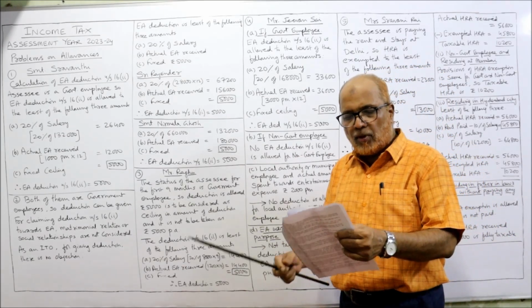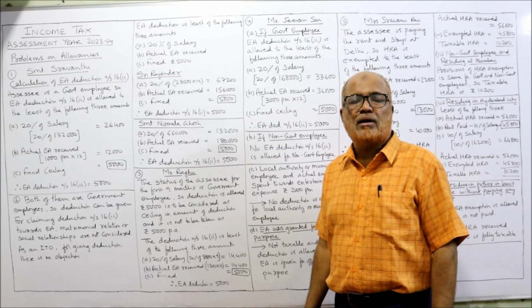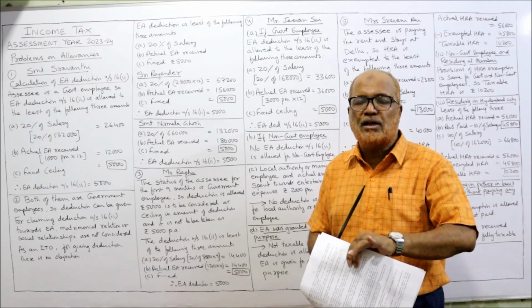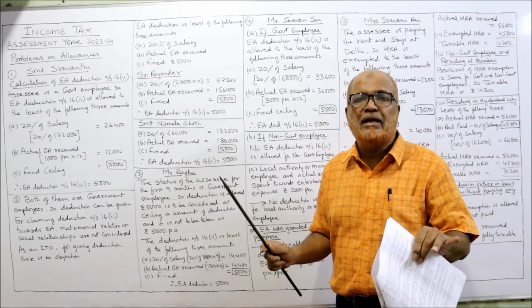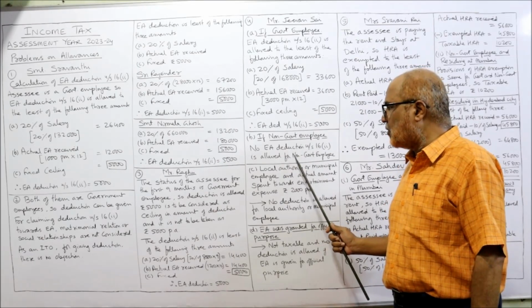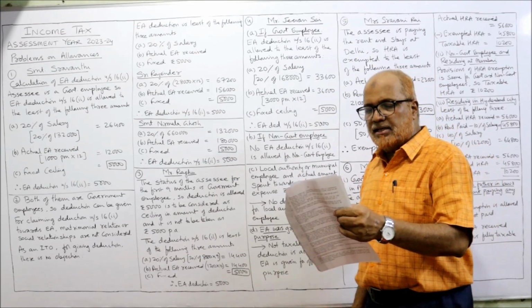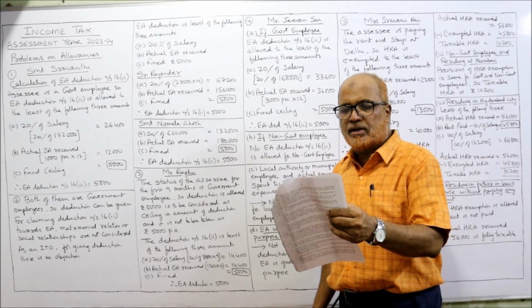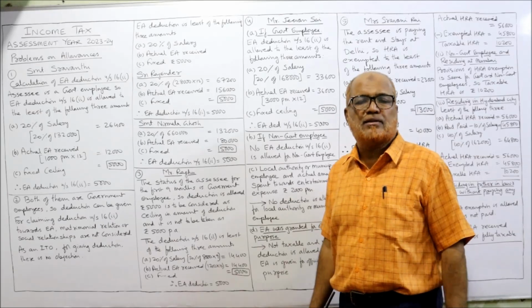The second, B point, is if he is a non-government employee. For a non-government employee, EA deduction under section 16(2) will not be allowed. Third case, if he is a local authority or municipal employee and the actual amount spent towards entertainment expense is 2,000 per month.